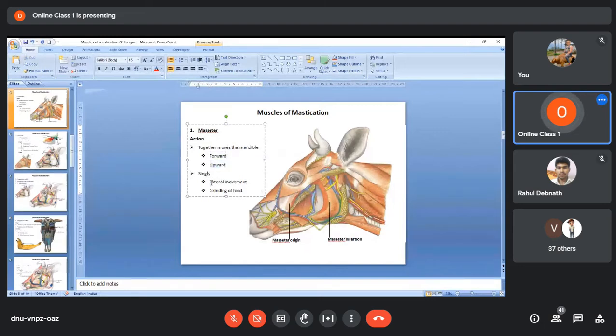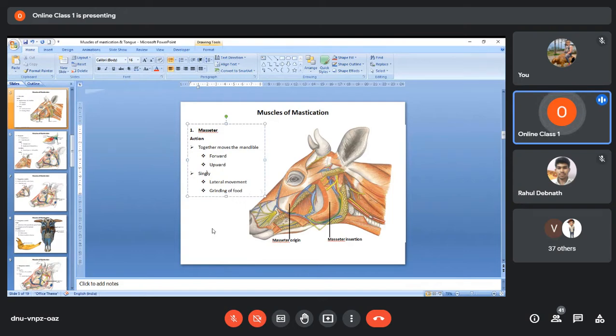But if the masseter muscle of one side acts singly, that is, if only the right or left masseter muscle is contracting, then what will happen? There will be lateral movement of the lower jaw. The lower jaw will be moving right to left, and that in turn will help in grinding the food. That is very important in cattle, where you will find this type of movement. A wide degree of grinding movement is seen in cattle, because they grind the grass between their teeth.